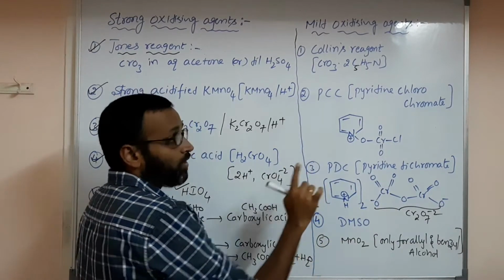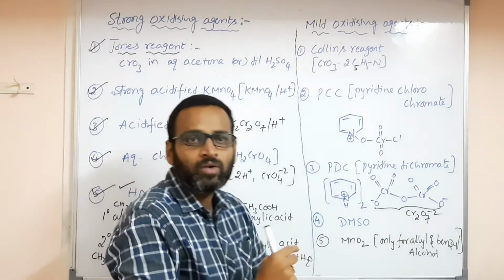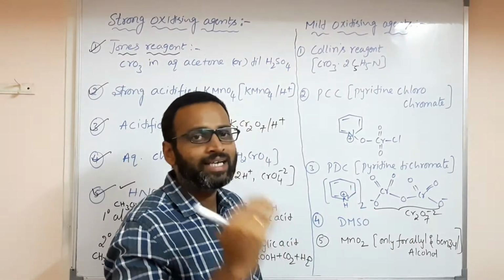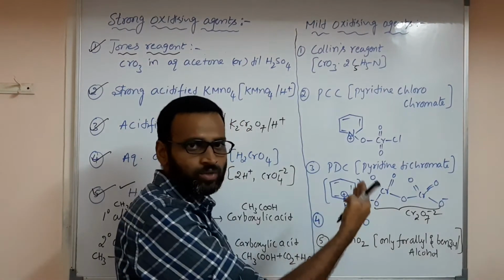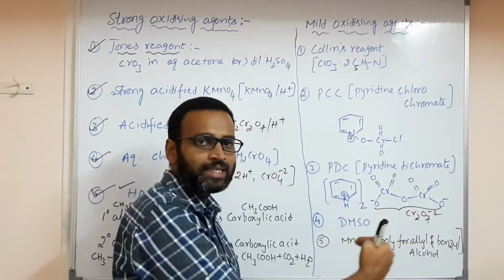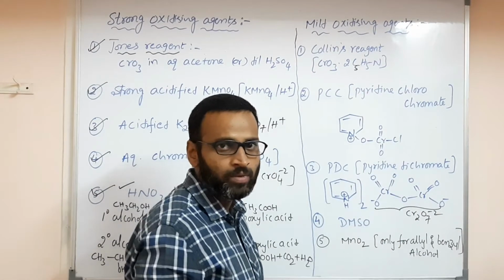Then what will happen? Primary alcohol is converted to aldehyde and secondary alcohol is converted to ketone. Then the reaction will stop. So when you are using these reagents, those aldehydes cannot be converted to carboxylic acids and ketones cannot be converted to carboxylic acids. This is the most important thing.